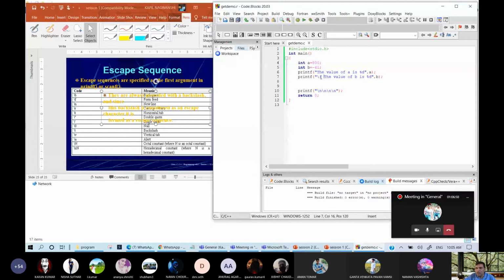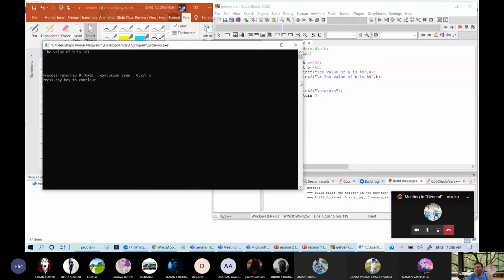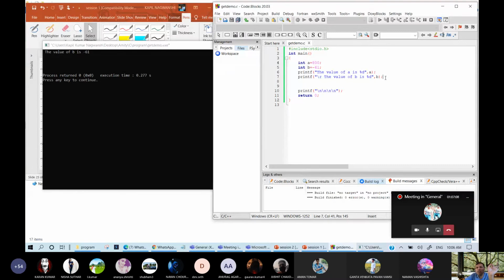Now carriage return, \r. What is the meaning of this? Carriage return will return to the start of the line, and only the current line is displayed, and the previous line is omitted. So now you are able to understand what the output of carriage return is. Clear? So this is carriage return.